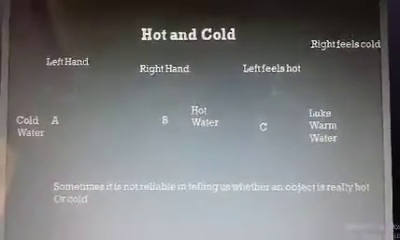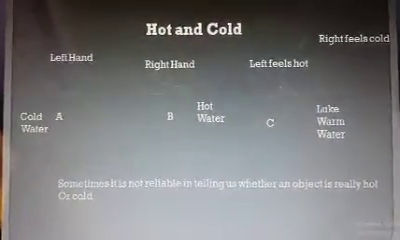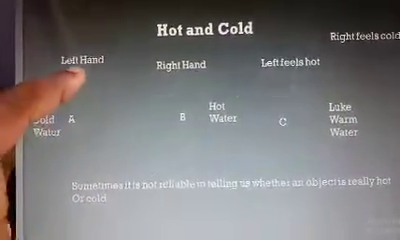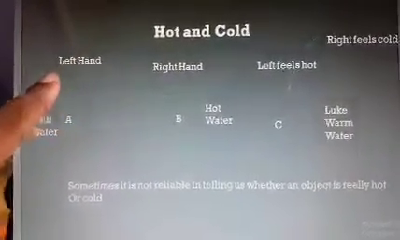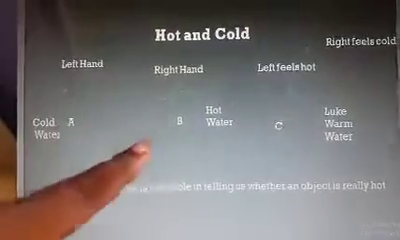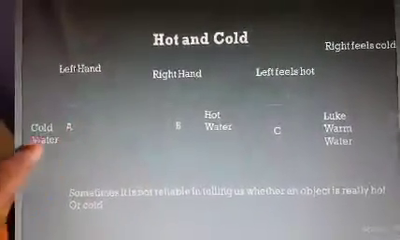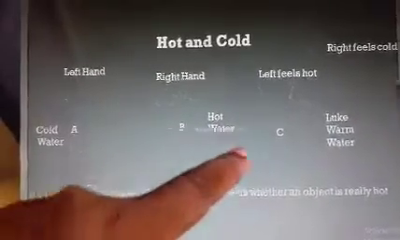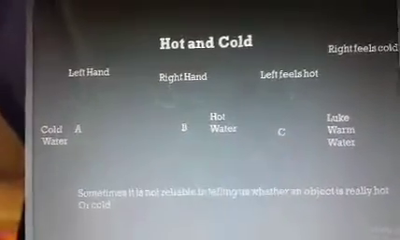Here we will describe an activity. You can see that we have taken three bowls. Bowl A contains cold water, bowl B contains hot water, and bowl C contains lukewarm water.